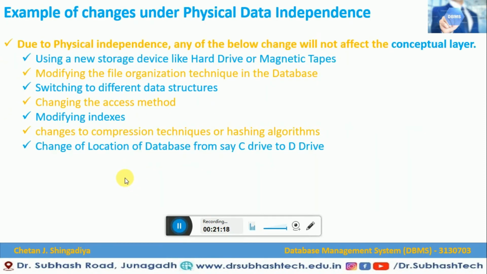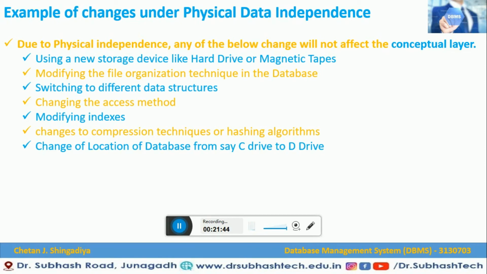Now let us see a few examples of changes under physical data independence. Due to physical data independence, none of the below changes will affect the conceptual layer. First, when we are using a new storage device like a hard drive or magnetic tapes, it will not affect the conceptual layer.